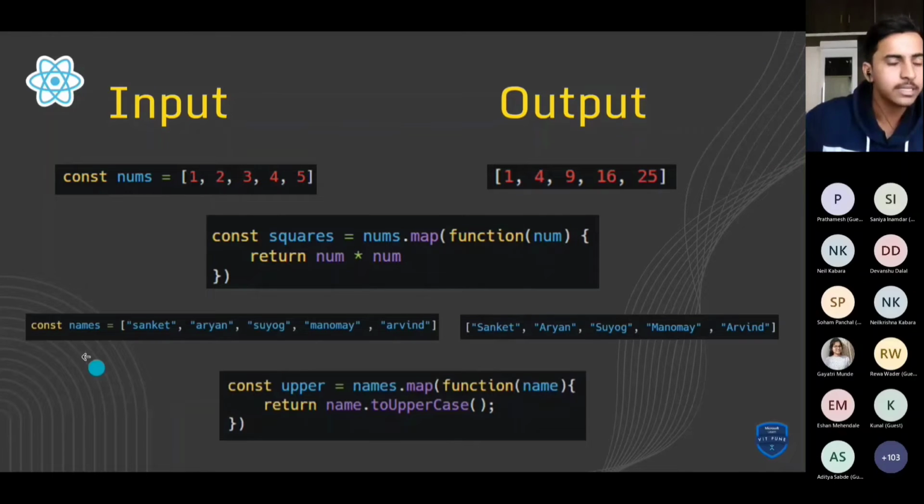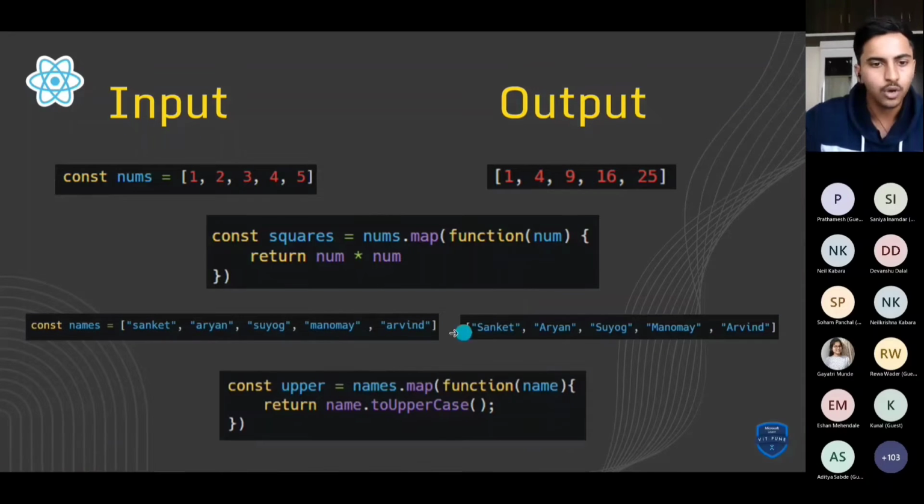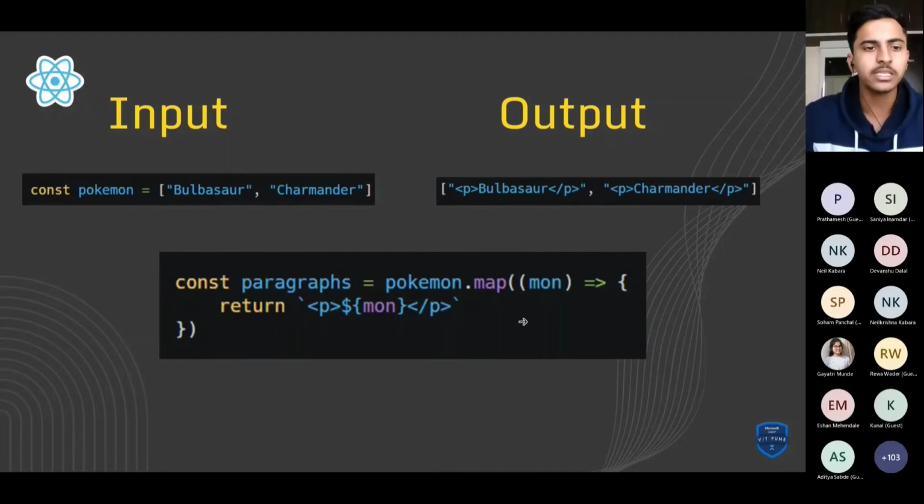There is a second example. As you can see, there is an array of names, and our task is to convert this array into this array. What we have to do is simply convert it into uppercase. So const upper is equal to array.map, and in the function, for each name we return name dot toUpperCase. As you can see, the first letter is uppercase. So this was about JS and JS.